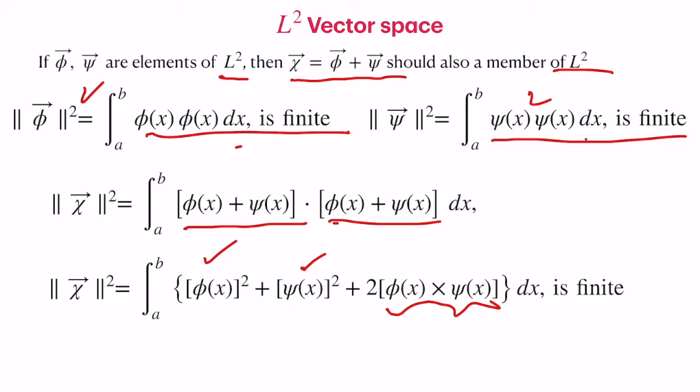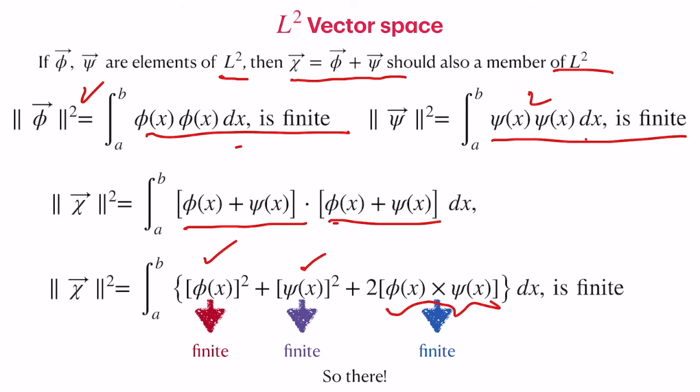You might have come across something called the Schwarz inequality, and we can use it for functions too. The first two are trivially finite, and this also should be finite. So this leads to the proof that the L2 space is in fact a vector space, or the set of all functions which are square integrable in an interval forms a vector space.